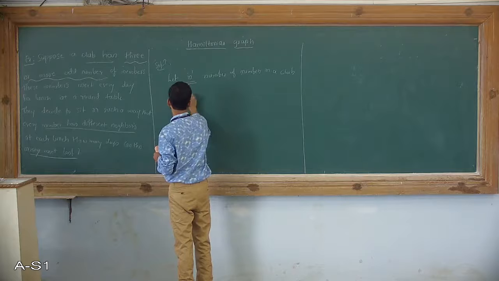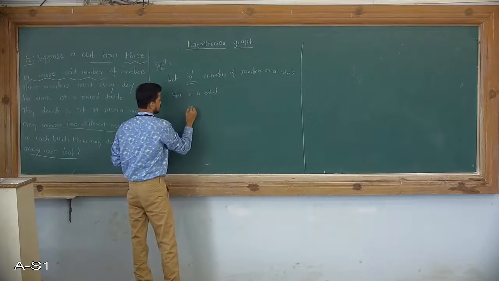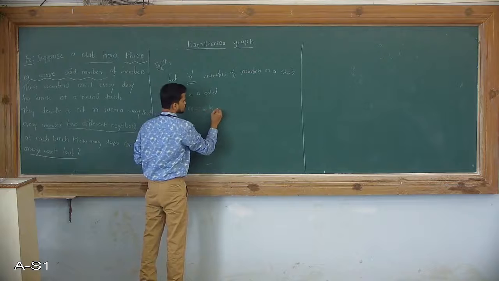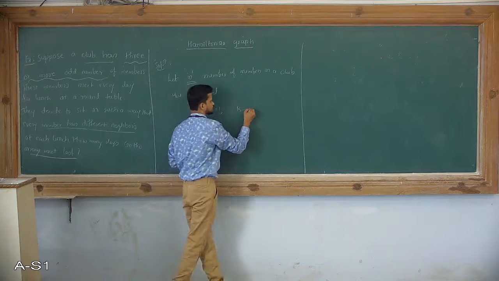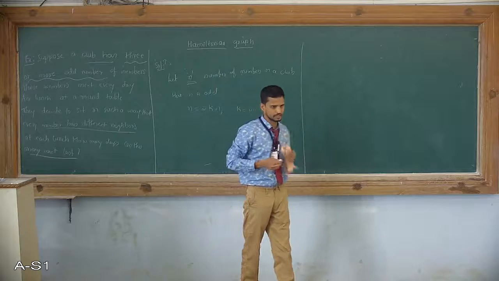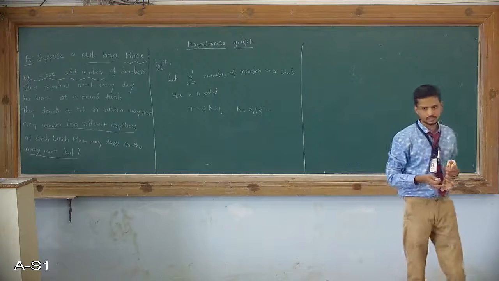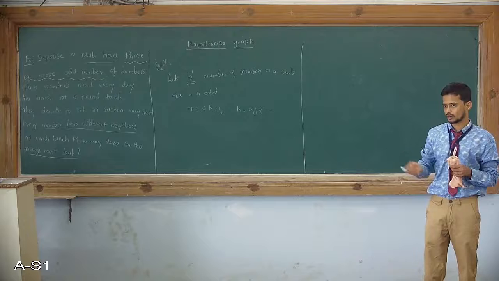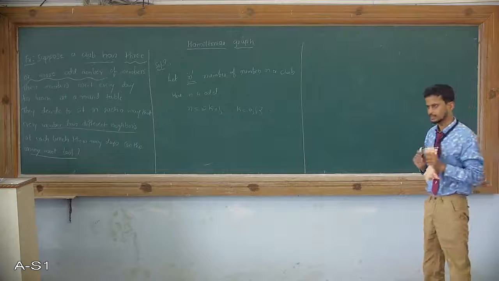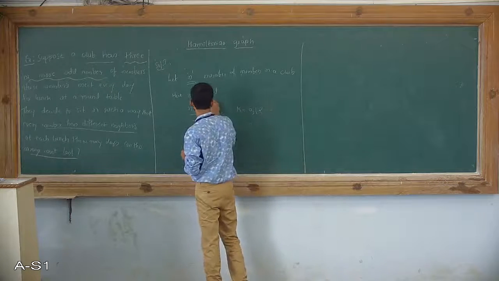Therefore n can be represented as 2k plus 1, where k is also finite. If you take any value of k, n represents an odd number.